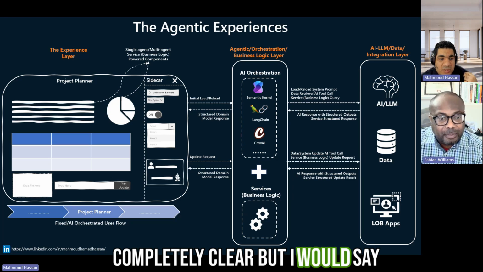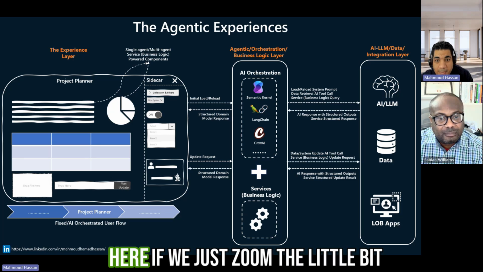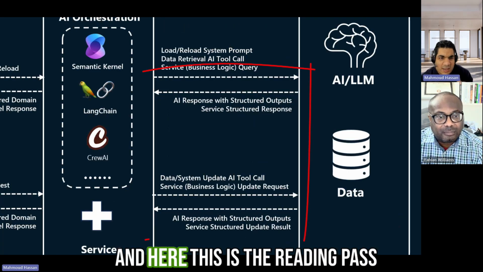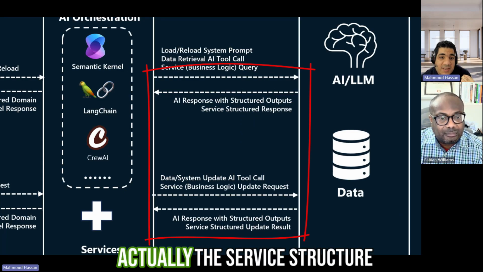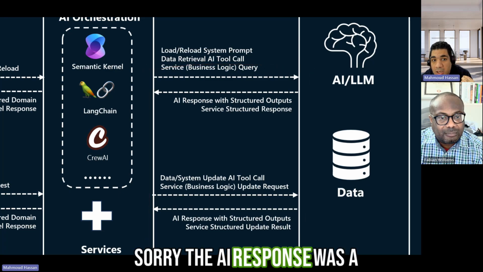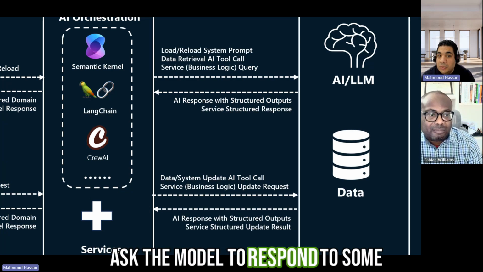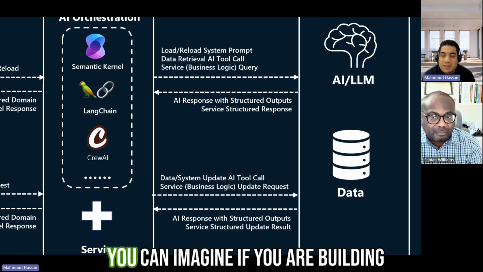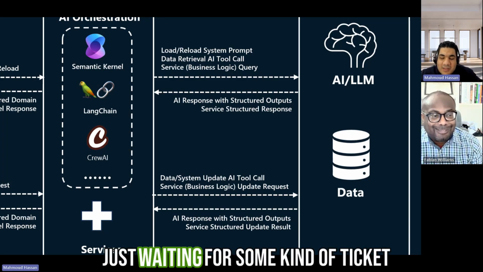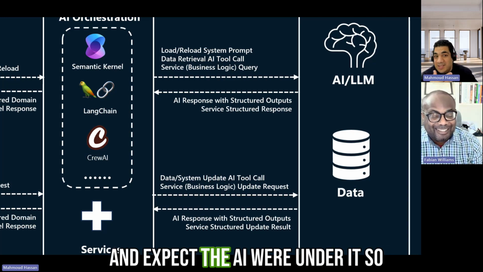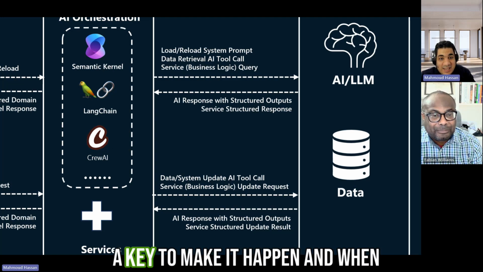It is completely clear, but I would say there are only two very important features that make this whole architecture work, and they are here. If we zoom in a little bit, this is the reading path, and this is the write path. What makes it work is the structured output, where the AI responds with a structure. This is one of the new features of LLMs, when you can ask the model to respond with some kind of structured output. And as you can imagine, if you are building any user experience, you can't just wait for some text and expect the UI to render it. So you need to have a structure, and this structured output is the key to make it happen.